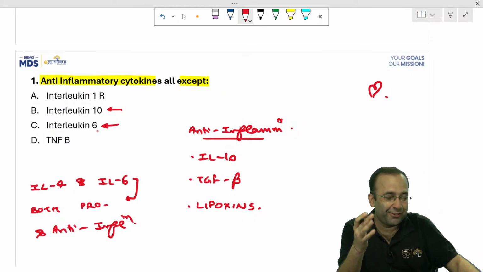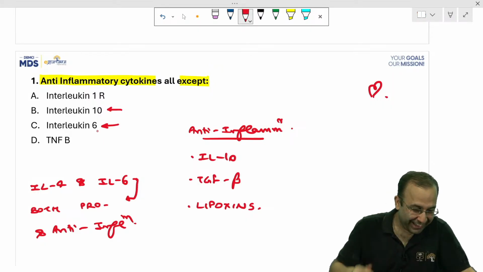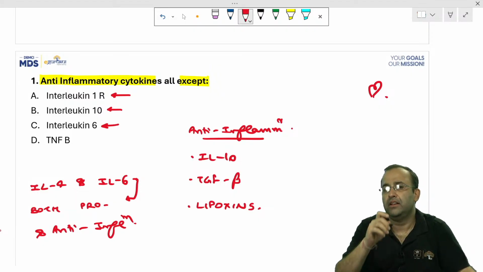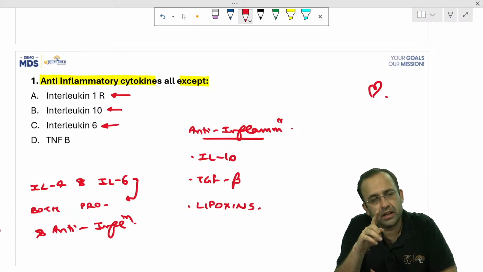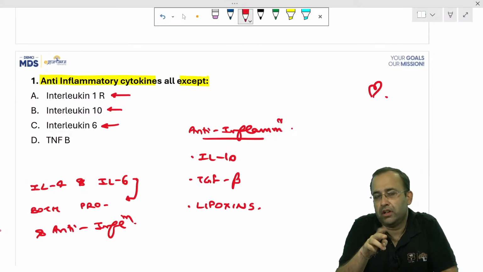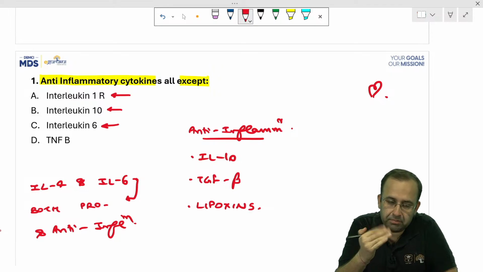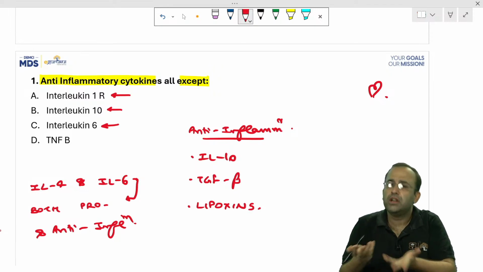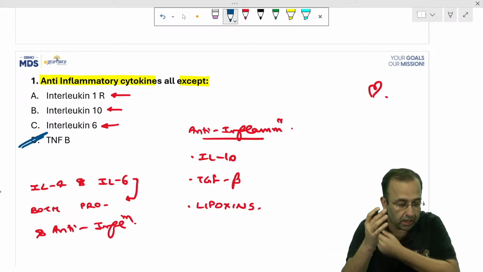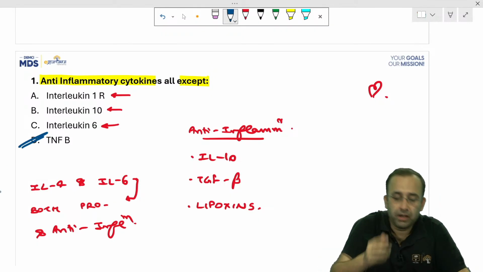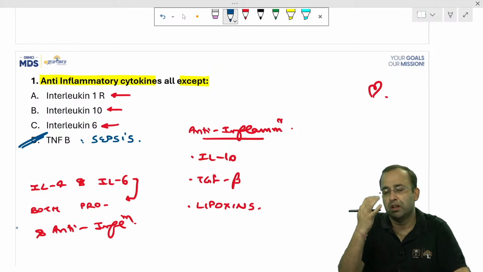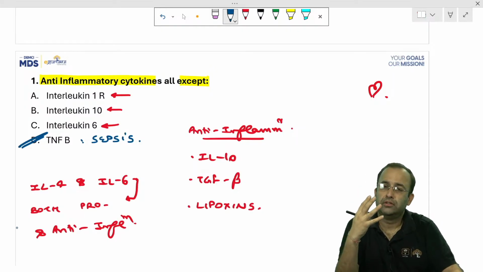Next, I know anatomy is a little like that, but no problem. Coming back, interleukin 1 receptor antagonist. See, the most potent pyrogen is interleukin 1 followed by interleukin 6, you know that. If it is a receptor antagonist, IL-1RA, that is receptor antagonist, if it is antagonist to it, it is anti-inflammatory. So what is the answer left by default? That is tumor necrosis factor, TNF alpha, beta. Those are the ones which play a major role in sepsis, making the answer as 4.